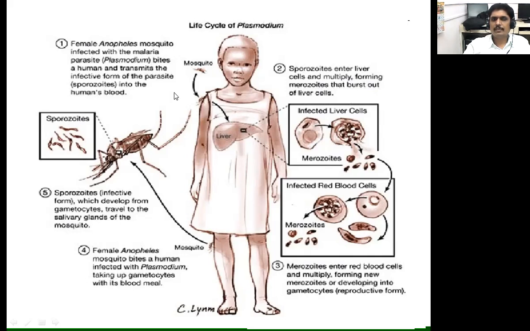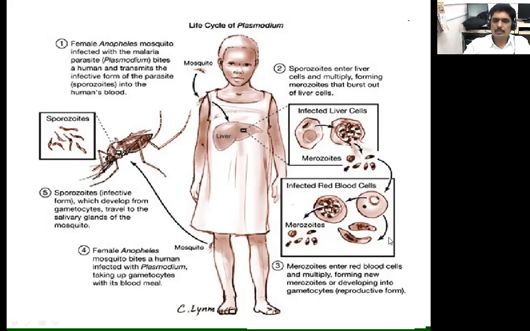When the female Anopheles mosquito bites a human, the parasite enters the human blood and is transferred from the blood to the liver. When it enters the liver, it infects the liver cells. That is the merozoite stage. The sporozoites enter the liver cells and multiply, forming merozoites, which burst out of the liver cell.